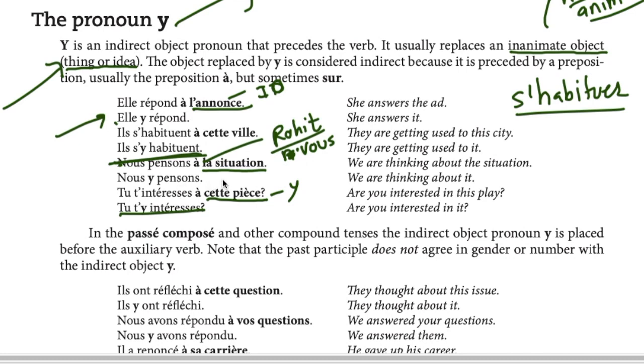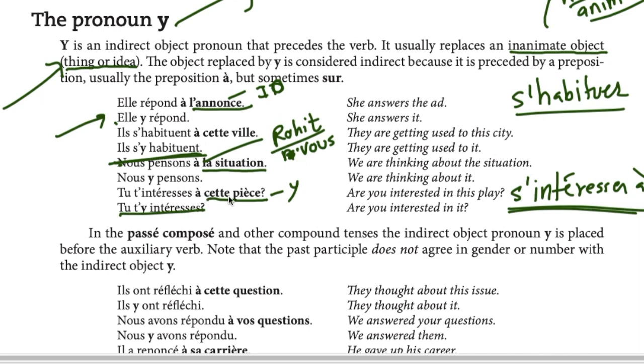Nous pensons à la situation. Again, this is inanimate. Nous y pensons. Tu t'intéresses à cette pièce? Are you interested? S'intéresser à. That's the verb. S'intéresser à. To be interested in. Tu t'intéresses à cette pièce? Are you interested in this play?